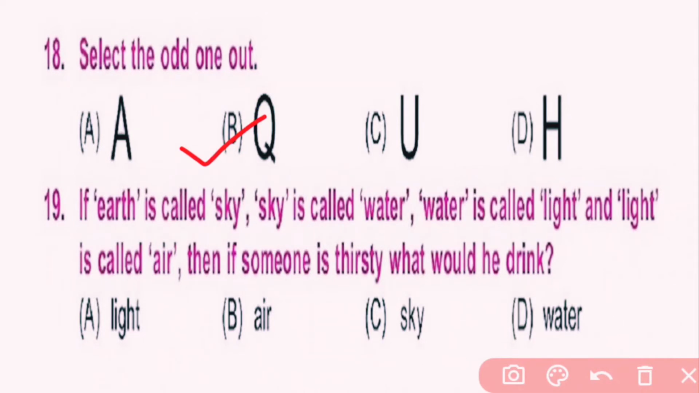Question number 19. If earth is called sky, sky is called water, water is called light and light is called air, then if someone is thirsty, what would he drink? If someone is thirsty, he will drink water, but water is called light. So A is the correct answer.